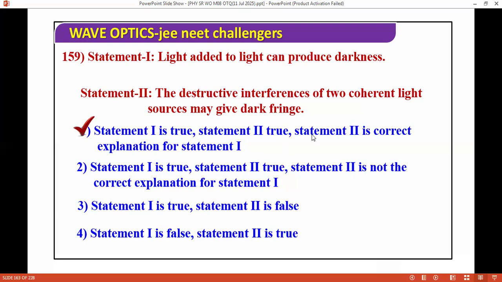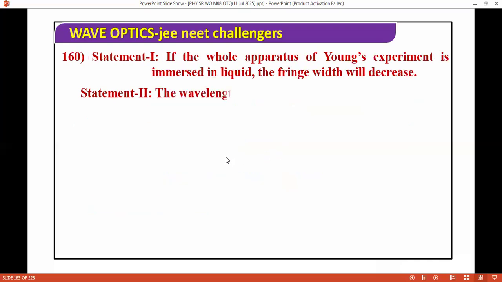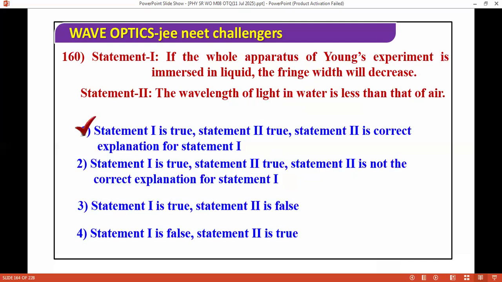So the next question. If the whole apparatus of Young's experiment is immersed in a liquid, the fringe width will decrease, because the wavelength of light in water is less than that in air. It's an easy question. Both are correct, and the explanation is correct.